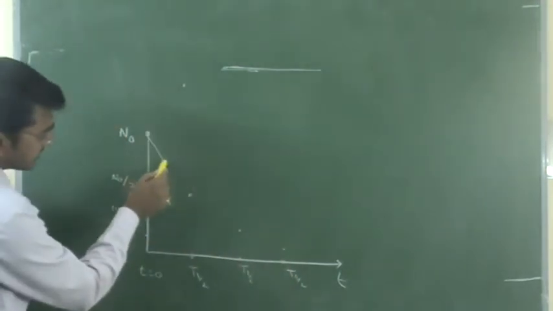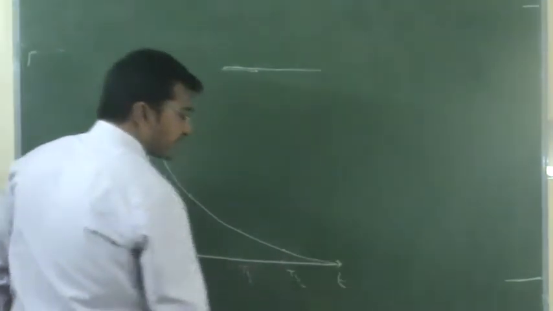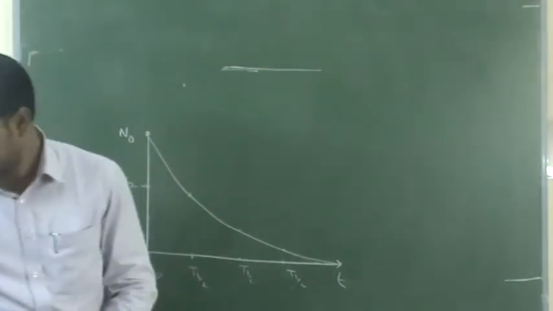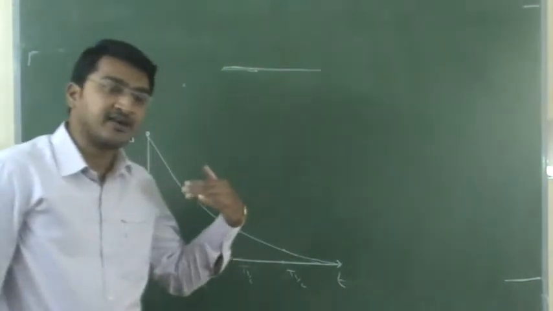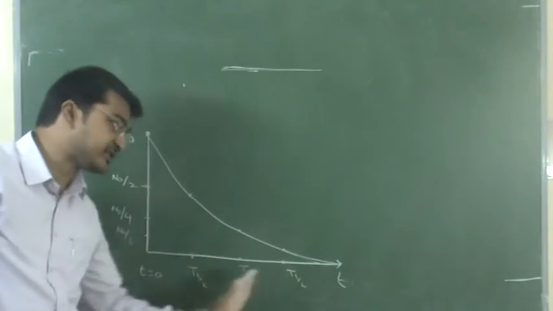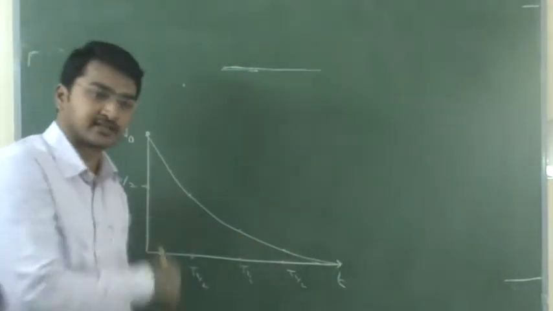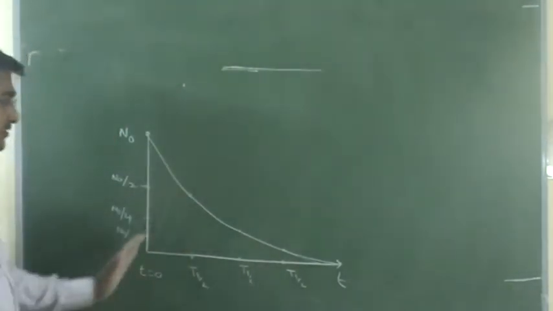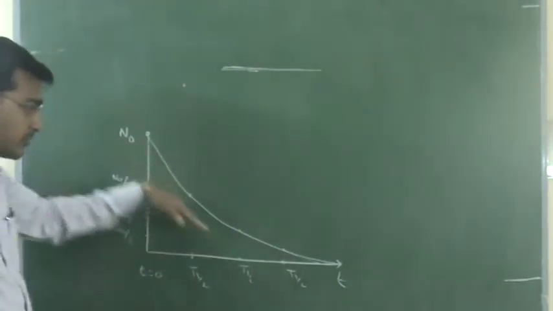This graph will be like this. Exponentially decreasing. At t equals infinity, the number of nucleus is 0. So this graph represents the change or disintegration of number of nucleus with respect to time. Exponentially decreasing graph, e power minus x graph it is. If the graph is like this, that is an increasing curve, exponentially positive curve, e power x. This is e power minus x.